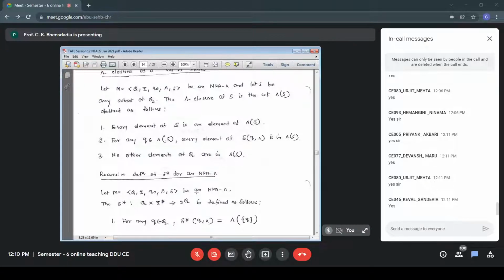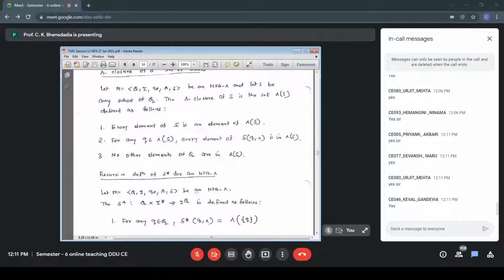And from that particular Q state, suppose I have transitions on small a and small b to the states R and S, then my answer will be the state Q plus R and S. And how do I find out this Q, R, S as answer? Take null closure of Q. My null closure of Q will be Q itself. And from that particular state, whichever null transitions have been defined, I'll add to that. So delta star Q null is null closure of Q. That is rule number 1.